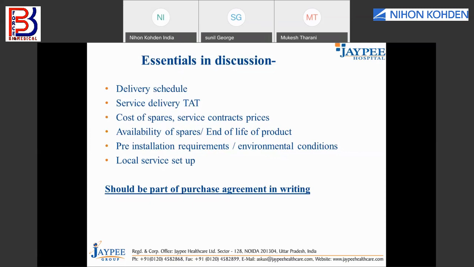And then they will tell you that this equipment will work on a single phase or a 3-phase electricity, and that it requires an uninterrupted power supply. So based on these pre-installation requirements, before the equipment comes in, you need to coordinate with your EMS or engineering team or the project team to make sure that these requirements are met, and obviously the environmental conditions also.